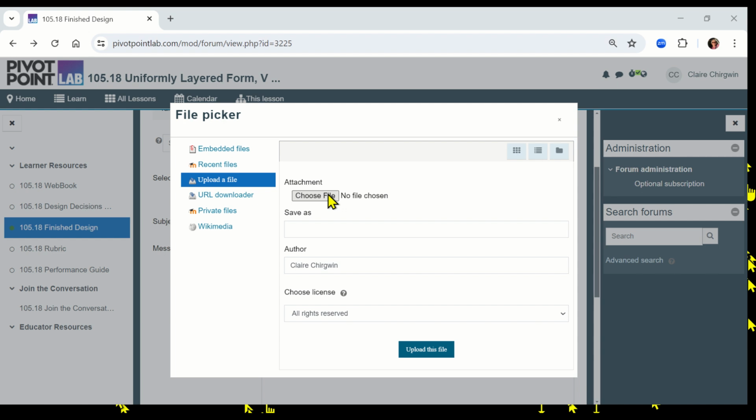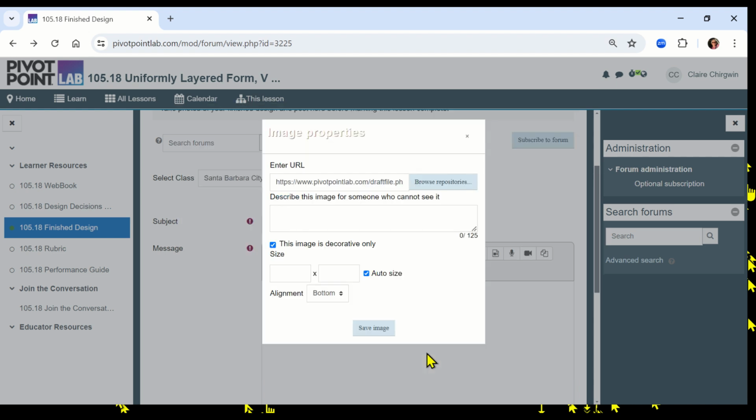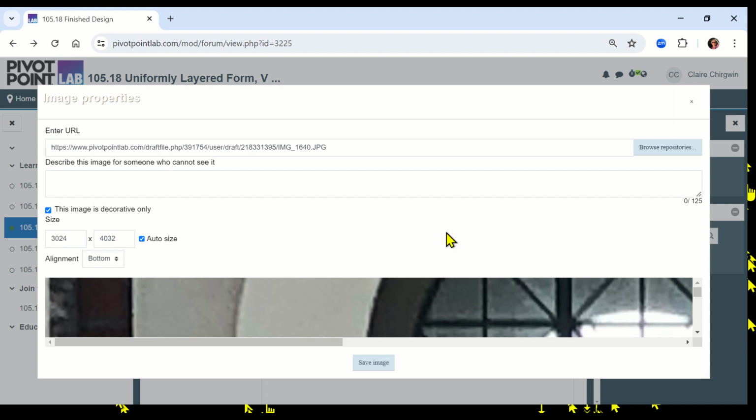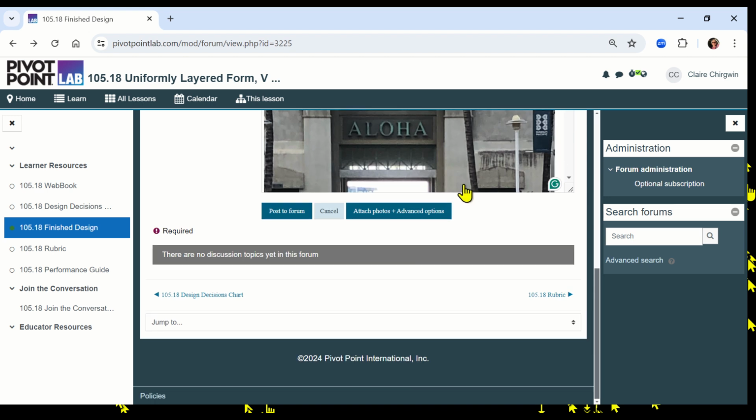Choose file. Do this one, me and my dad in Hawaii. Open. Upload. And that should have that one. Save image. Post to forum.